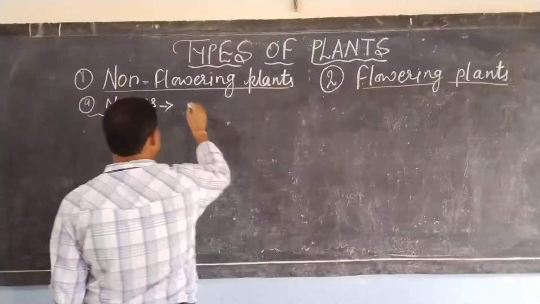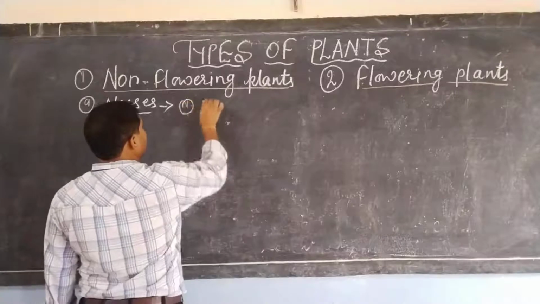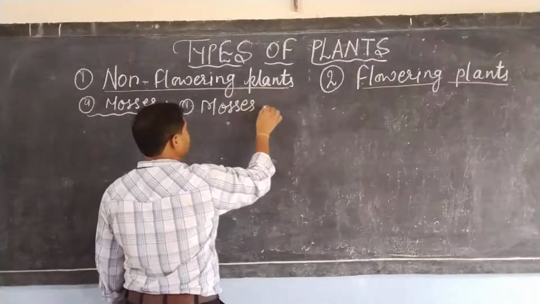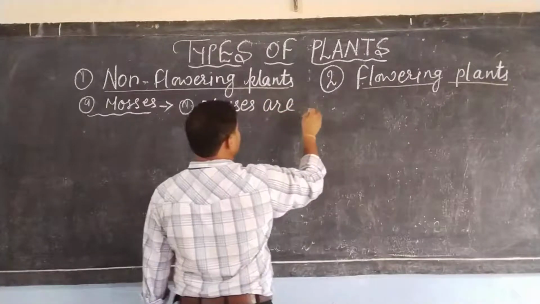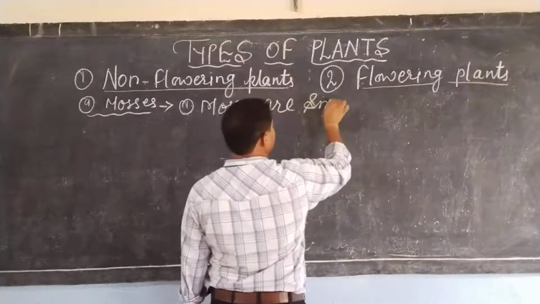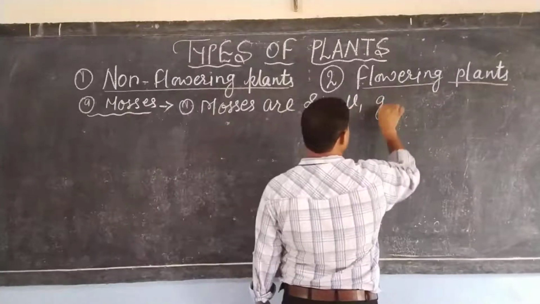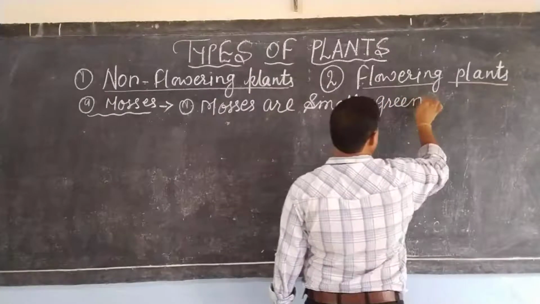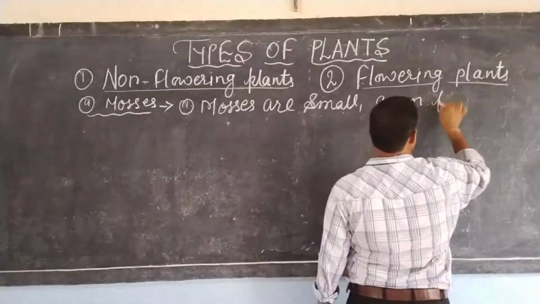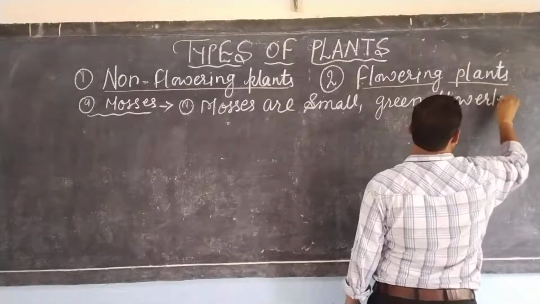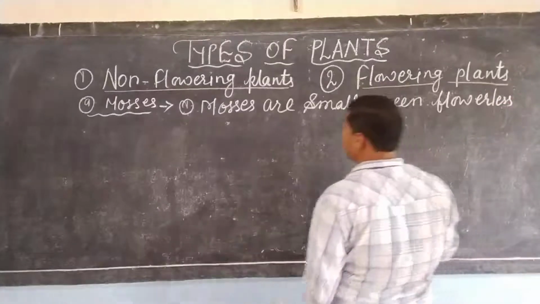First, mosses are small, green, flowerless plants.